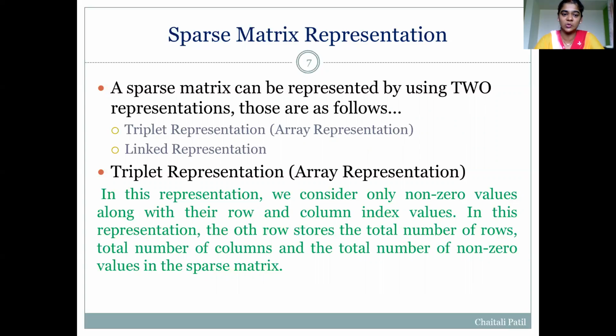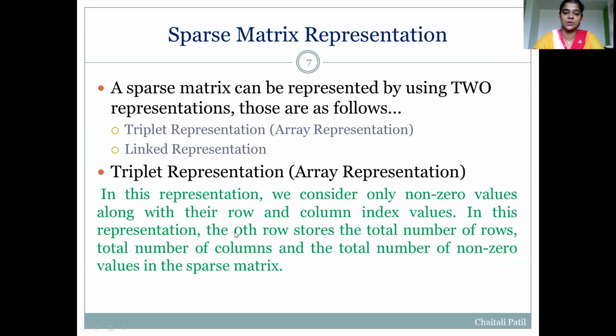How? There are two ways to represent a sparse matrix. The first way is triplet representation, which again uses an array, and the second way is to represent a sparse matrix by using a linked representation, which uses a linked list.